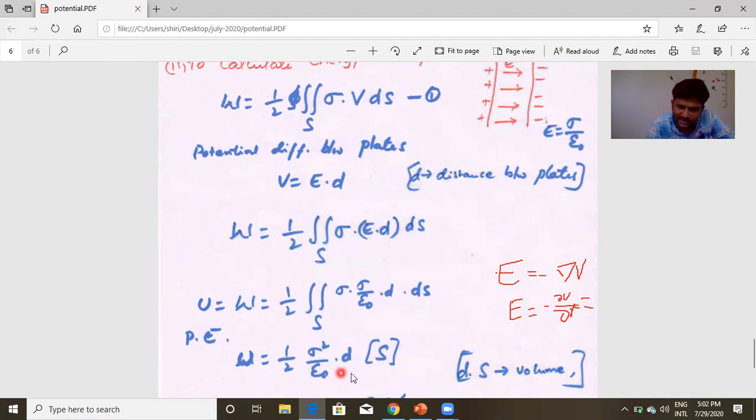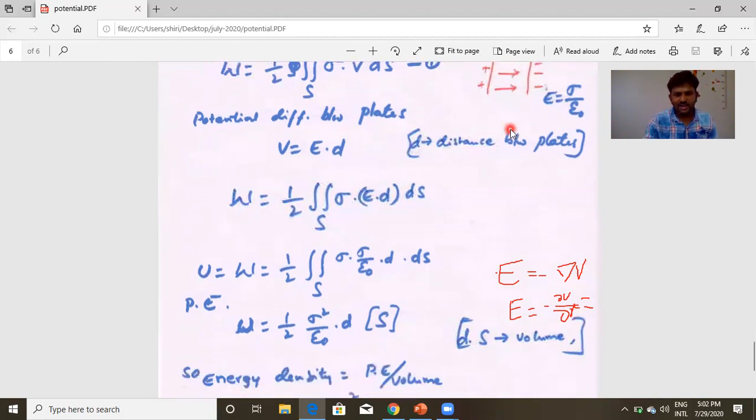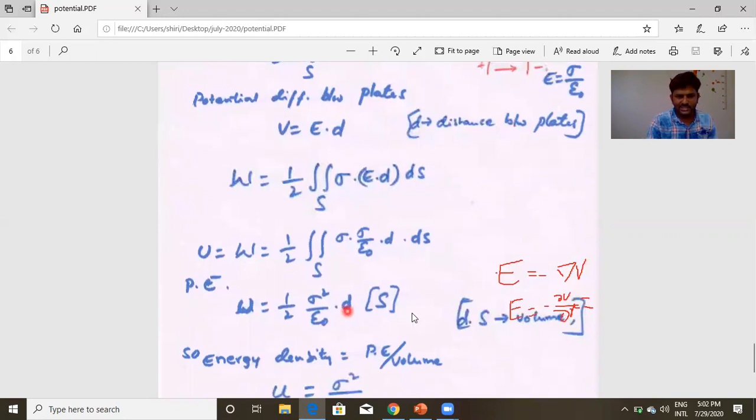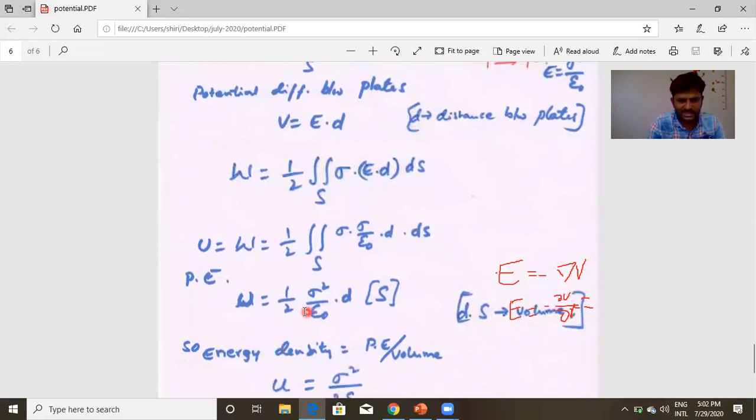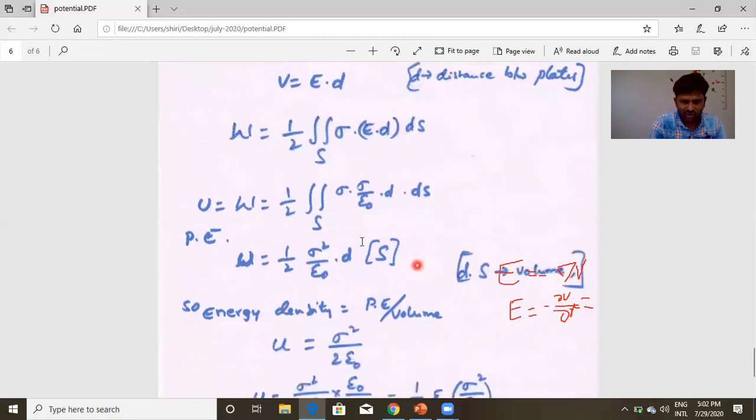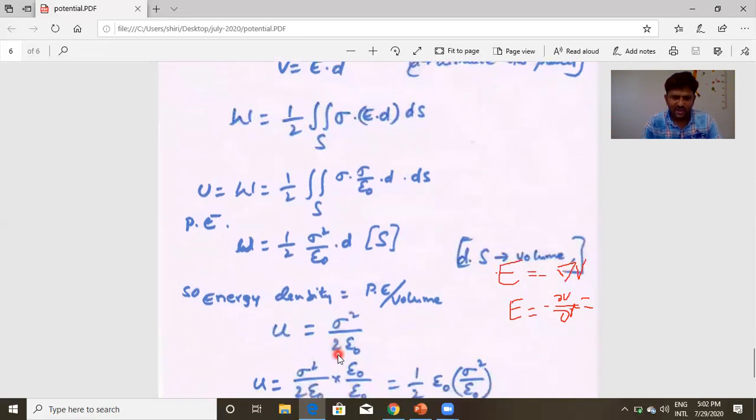D is the distance between these 2 plates. S is the area of cross section. If we multiply area of cross section with distance, we get volume. So we can say D into S is volume. Then, if you bring volume to this side, potential energy by volume gives energy density, small u. That is sigma square by 2 epsilon naught. We get the energy density as sigma square by 2 epsilon naught.